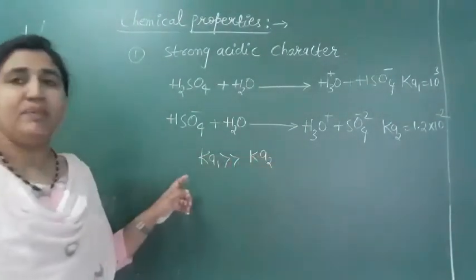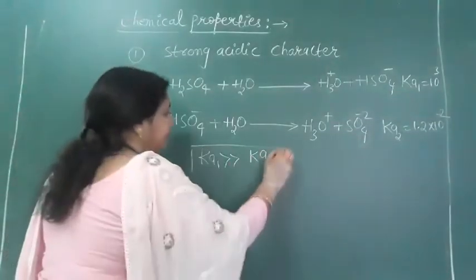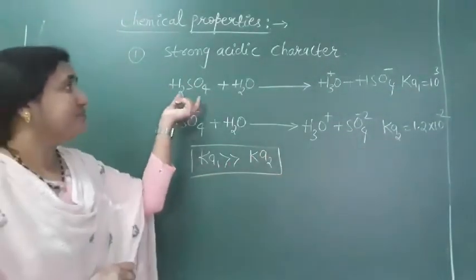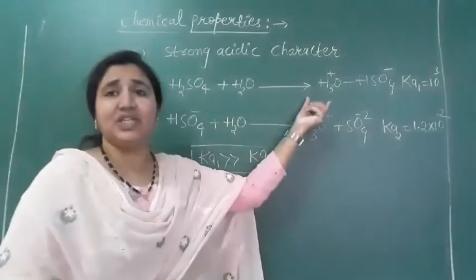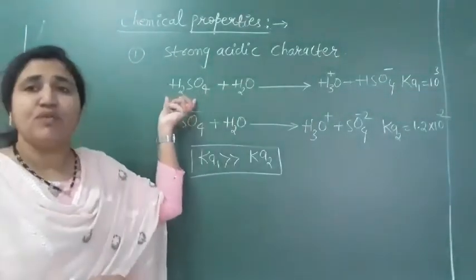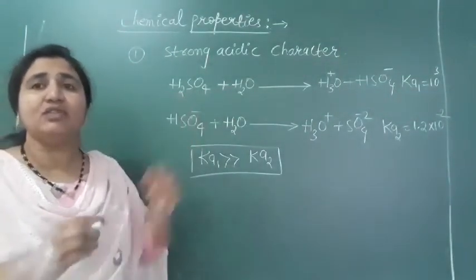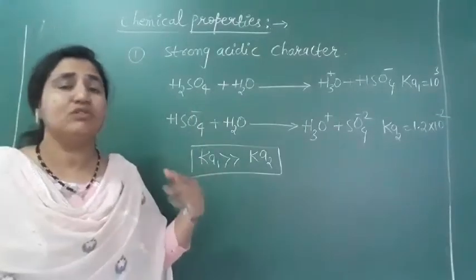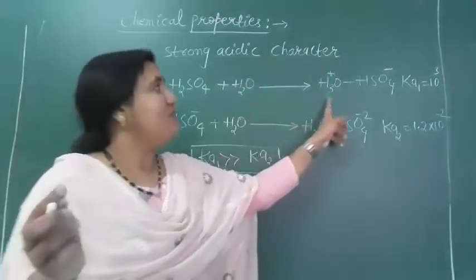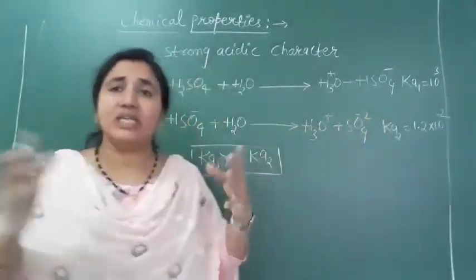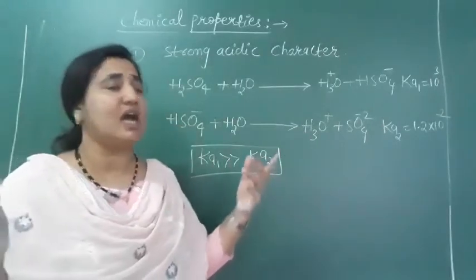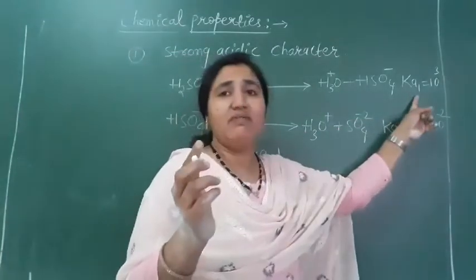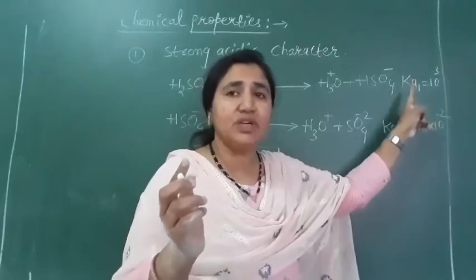Why is it so? Because the dissociation is large in the first step. The neutral H2SO4 molecule dissociates more into H3O plus and HSO4 minus. The larger the dissociation, the higher the Ka1 value.